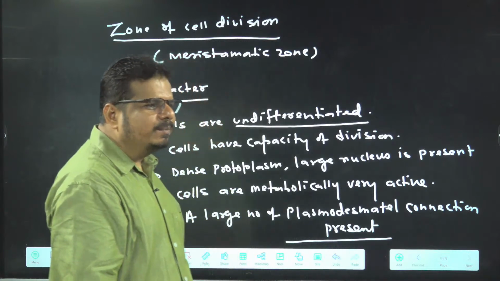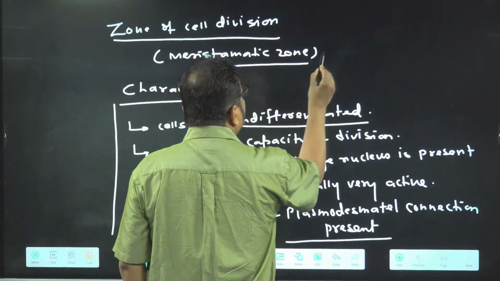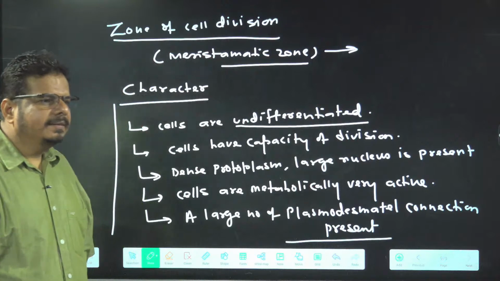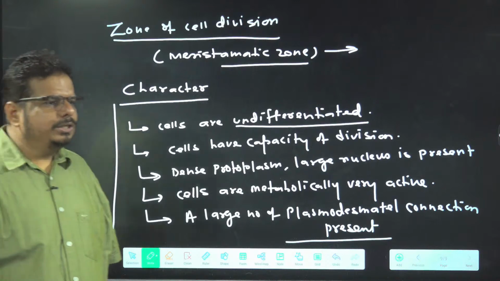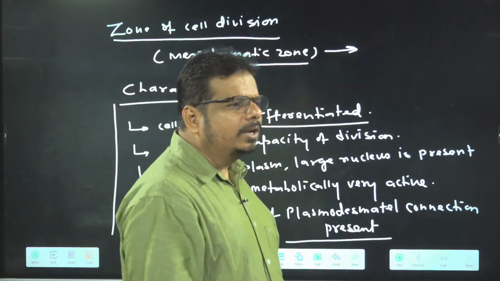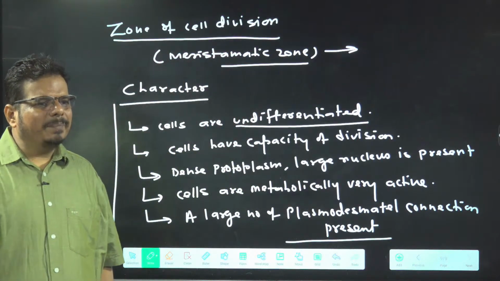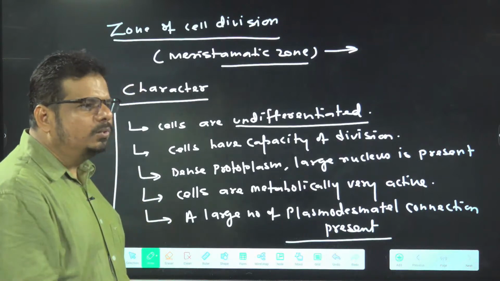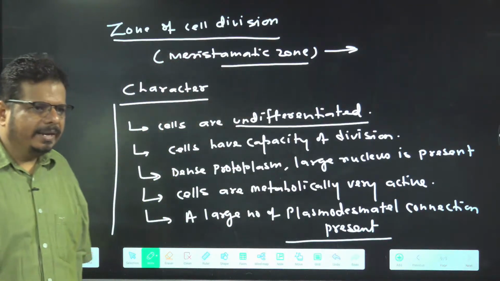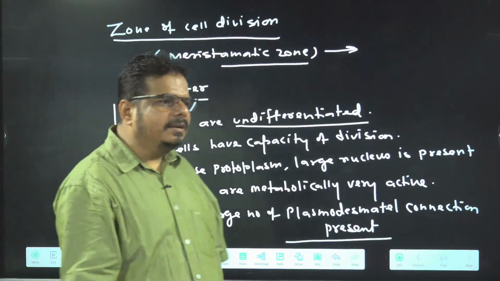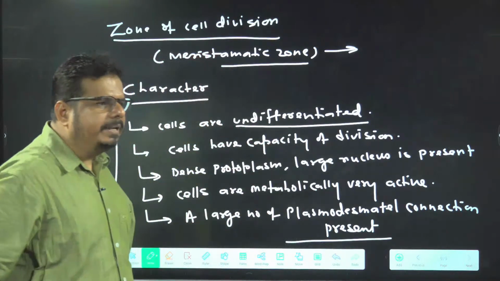So these are the characters present in the cells of which zone? Meristematic zone. I am asking a small question. What is the position of the meristematic zone? Is the position proximal to root cap or distal to root cap? It is proximal to root cap. It is a few millimeters proximal to the root cap, because the root cap is present on the distal-most part. Here students struggle with proximal and distal, and that is the reason I am repeatedly saying these words.